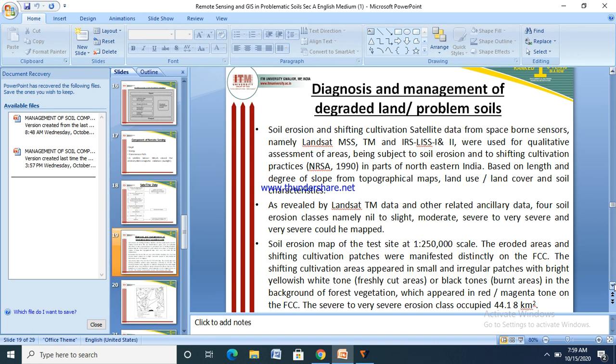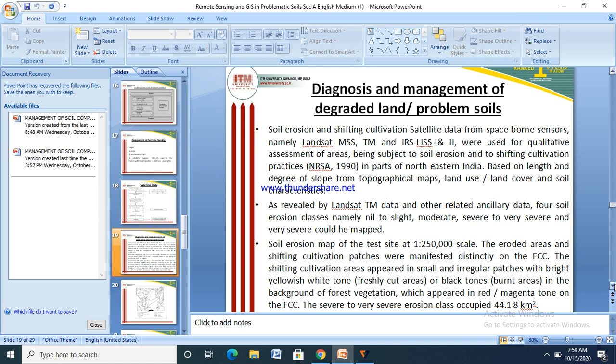In the soil erosion map of the test site at 1:250,000 scale, the eroded area and shifting cultivation patches were manifested